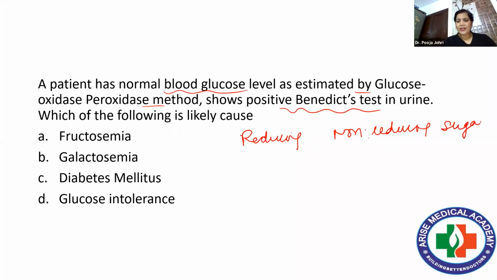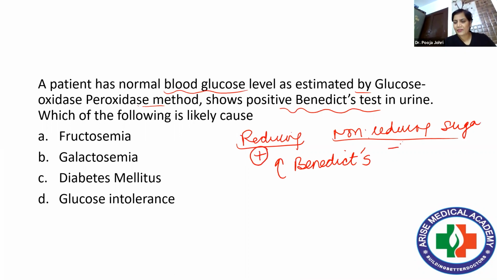Obviously, a sugar which can reduce any chemical reagent will be a reducing sugar. A non-reducing sugar is one which cannot reduce. So this Benedict's test is a test to distinguish between reducing and non-reducing. Benedict's test will be positive in reducing and negative in non-reducing, right?